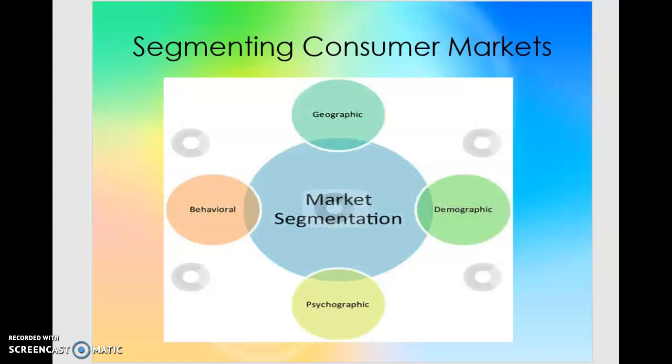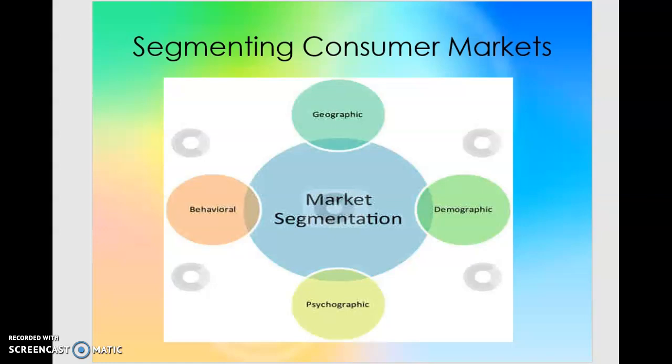It may be on the basis of behavior, in the sense of what the liking of the customer is, what the preference of the customer is, what the education level of the customer is, what the income level of the customer is. It can also be a basis called the behavioral basis, which is also associated with the status symbol or the status level of the buyer or the customer.